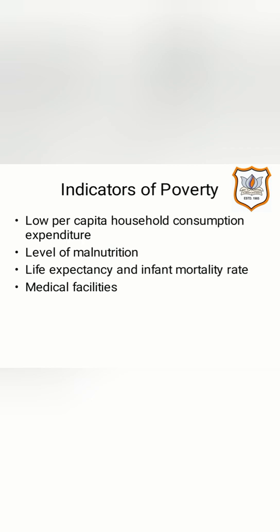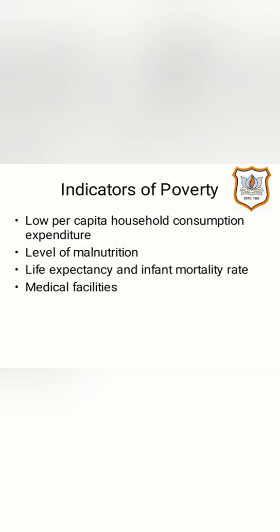Now, when we talk about life expectancy and infant mortality rate, we may say that in Norway life expectancy is 81.6 years, whereas in India it is 68 years, which is very less.